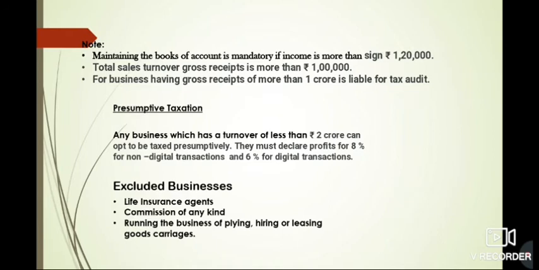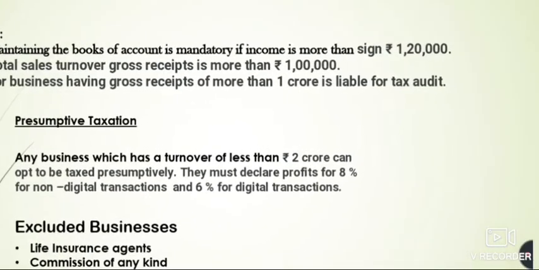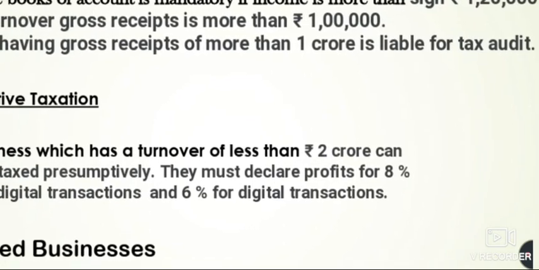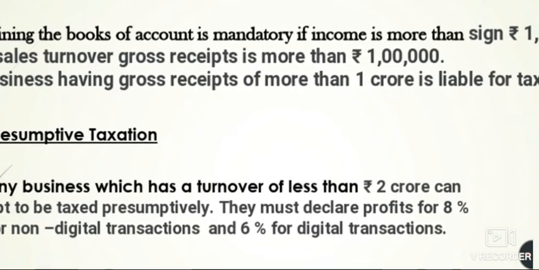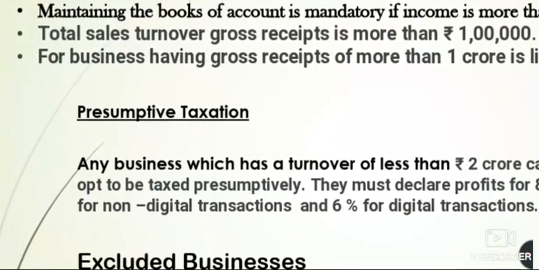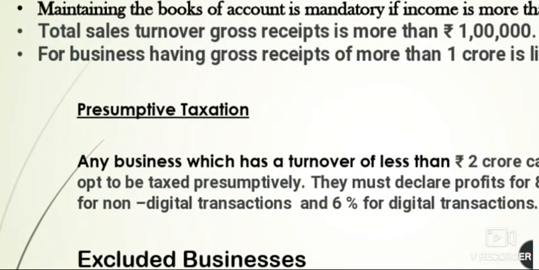Now we have certain points here that we need to keep in mind. Maintaining the books of account is mandatory if income is more than rupees 1,20,000. Okay, so if income is more than 1,20,000, then the SSC is mandatory to maintain the books of account. Now the total sales turnover, gross receipt is more than rupees 1 lakh. Okay, in the case of profession, if your receipt is more than rupees 1 lakh, or if your total sales is more than rupees 1 lakh, they need to maintain the books of account.